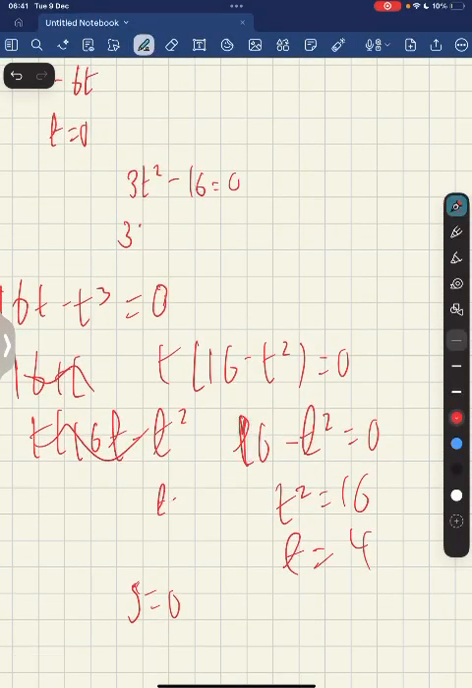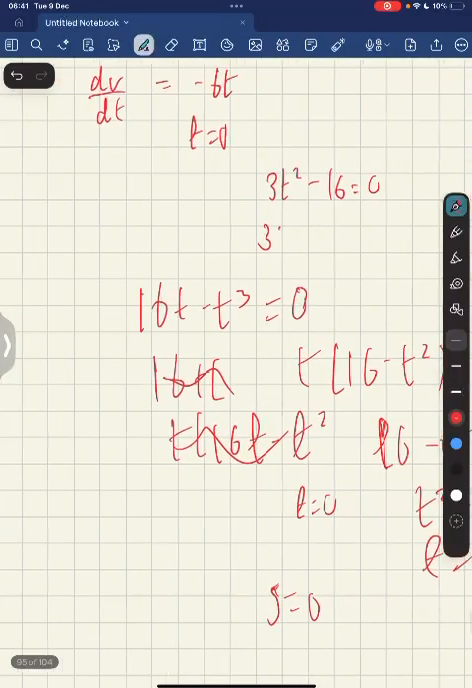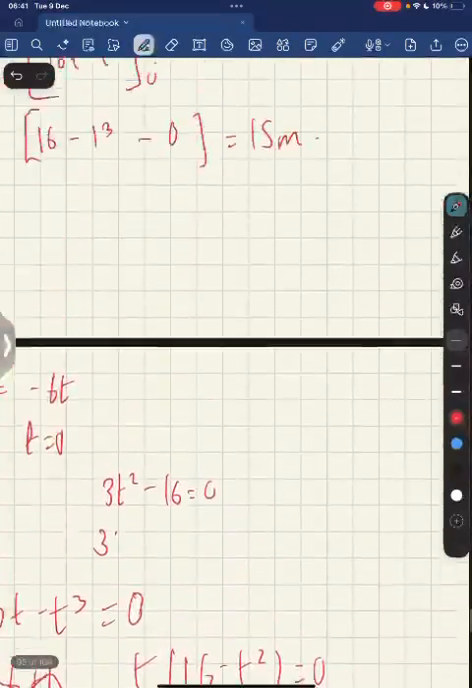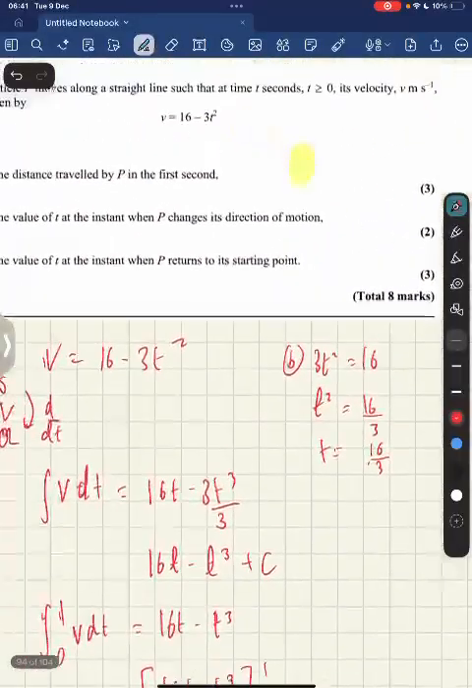t = 0 is one solution, and t is also equal to 4. That's the second time where the displacement is equal to 0. So therefore, that's when it has returned back to its starting point.